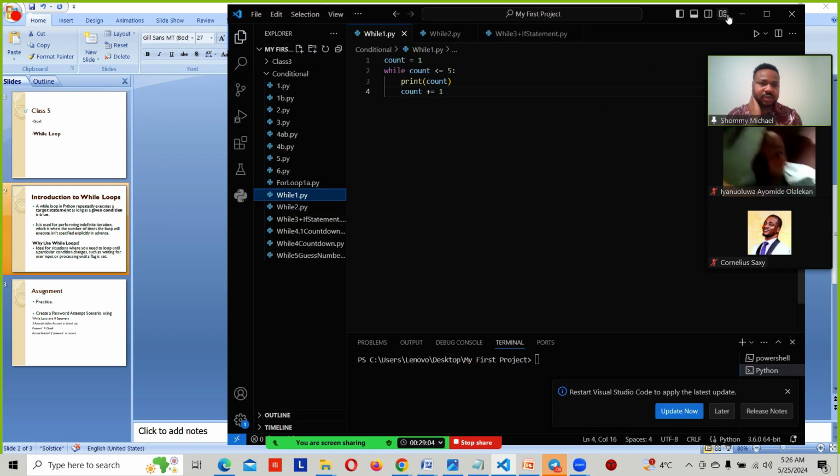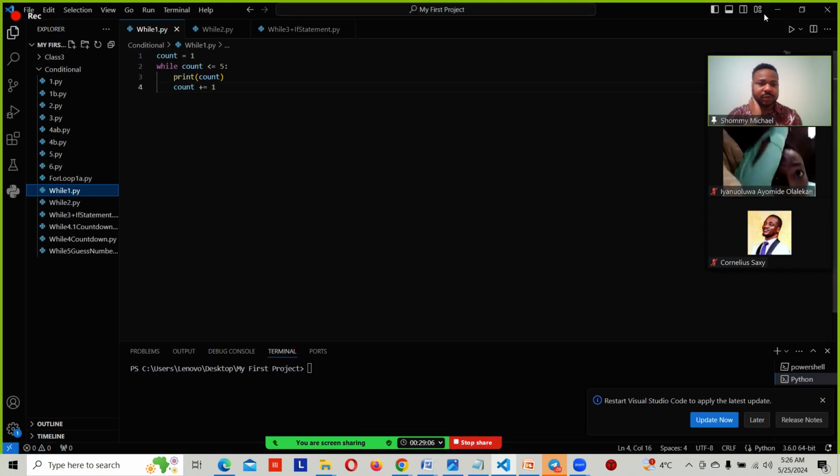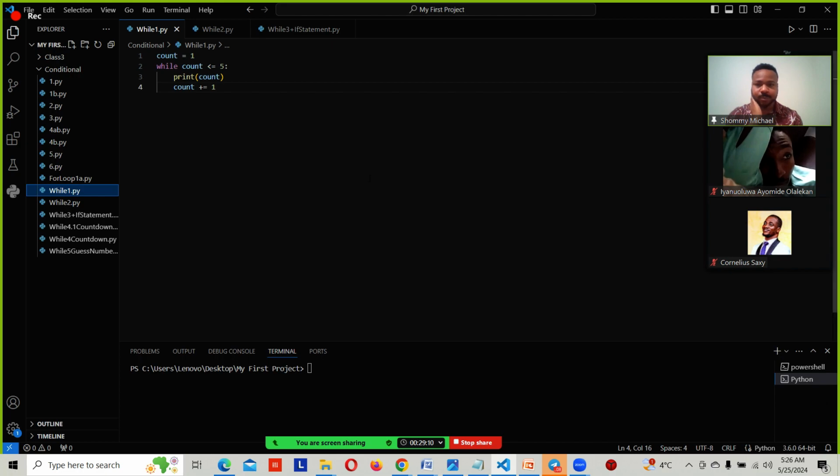And remember, this is my Visual Studio Code that I asked us to download for our code writing. So our number one practical, let's check this code. I said count. We should know what this count means now because of the equals to in front of it.